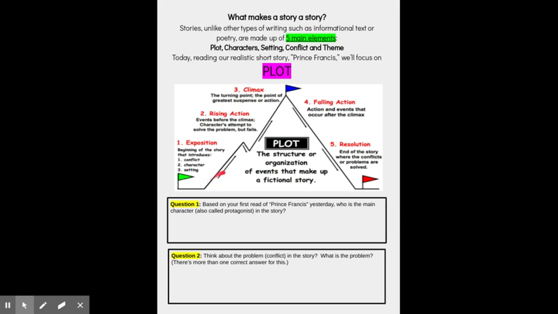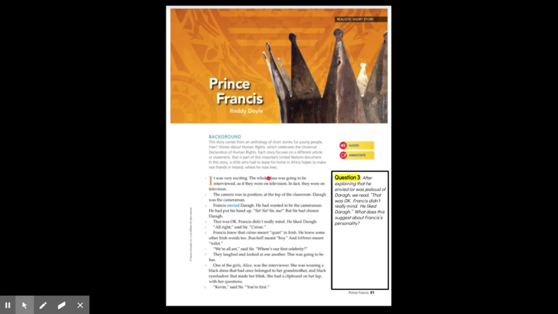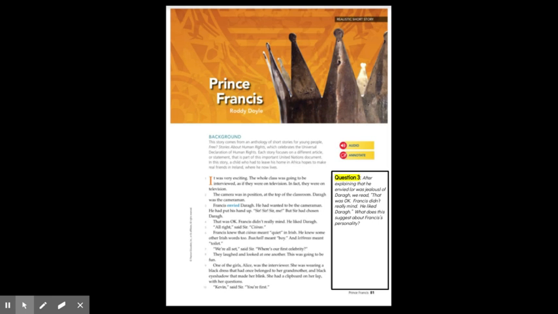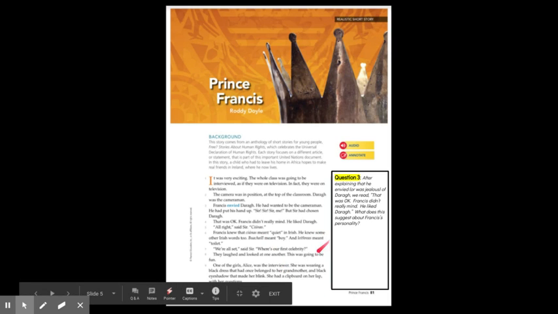It's really important that you remember this plot diagram. It's like a mountain, with 5 elements. So you're going to start answering a couple of questions and dig deeper into the story. Be sure that you go back to the story as well. As you can see, another copy of your story was put here for you. Be sure you read the questions as you go through.